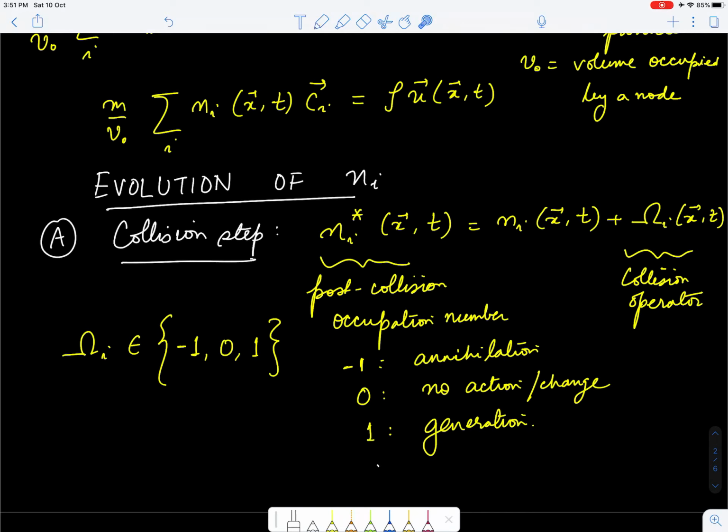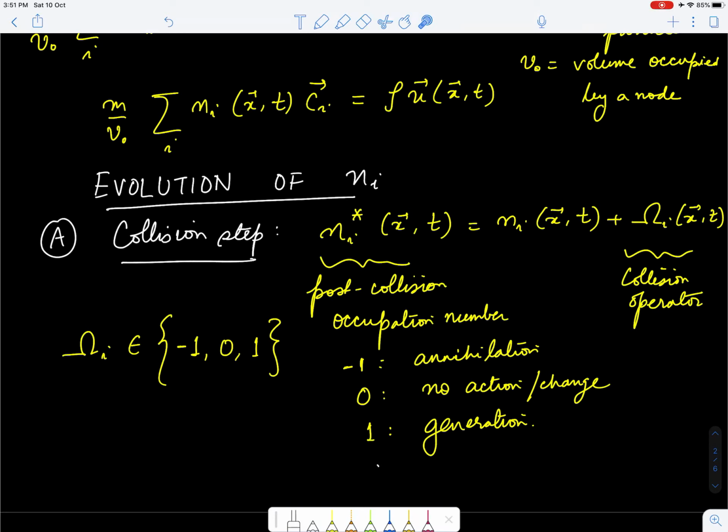And this, I hope, is easy to see, because if you think of it this way: if the original occupation number was 0 and you have omega i along that direction as 1, then you are creating a particle. Ni star would become 1 along a given direction, so you have created a particle. If Ni originally was, let's say, 1, then omega i definitely cannot be 1, because you will add up the two particles, and that operation is not allowed.